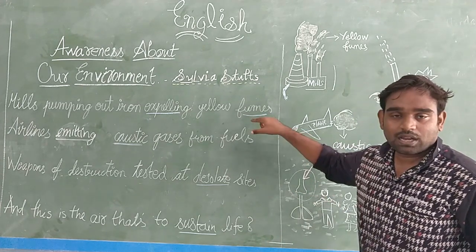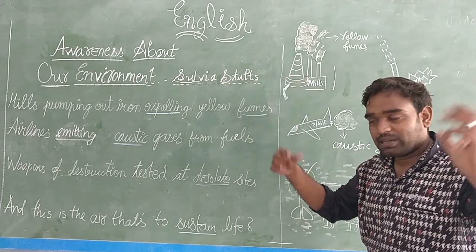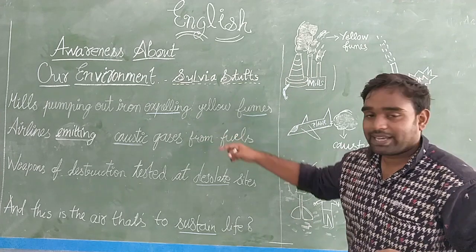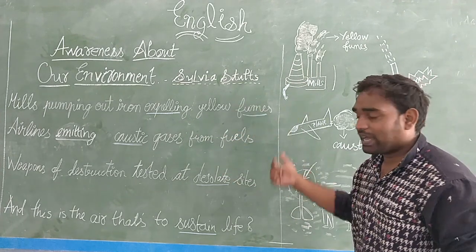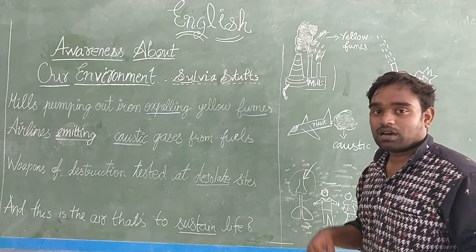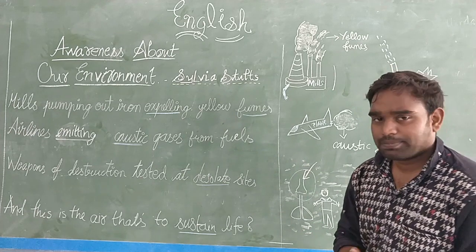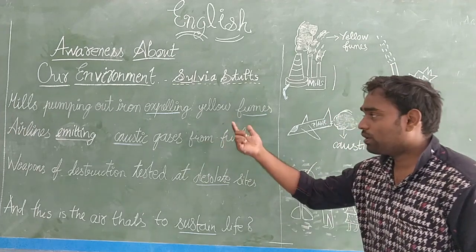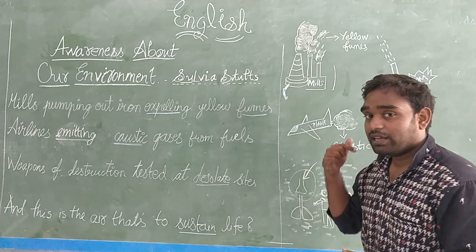These fumes coming, that means the yellow color gas coming out of the steel plant. Mills pumping out iron means, iron is also called steel. Mills pumping out iron means that mills are producing iron. Pumping out means producing, simply. Mills pumping out iron, while doing that they release